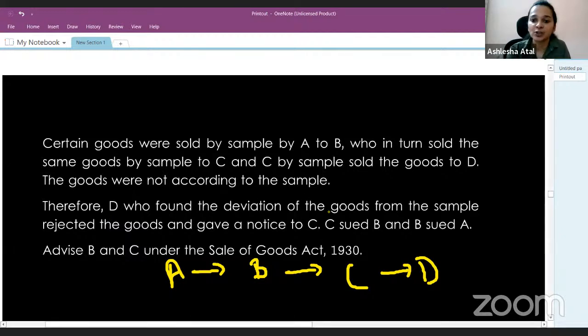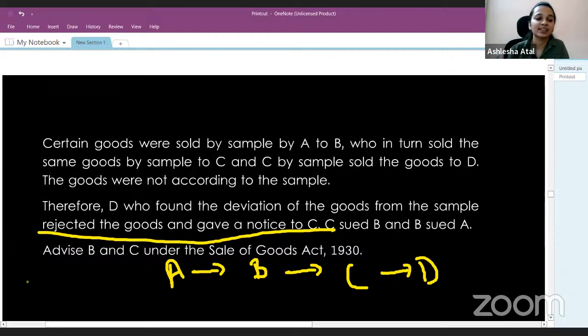D found the deviation of the goods from sample and he rejected the goods and gave notice to C. C sued B and B sued A. Now you have to advise B and C under the Sale of Goods Act 1930. So here we are talking about an implied condition, and that implied condition is